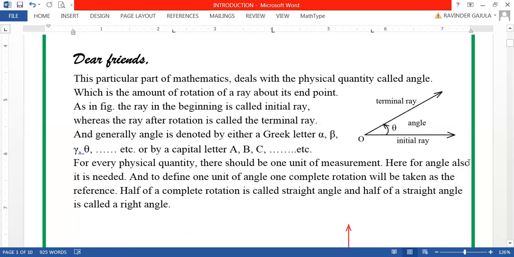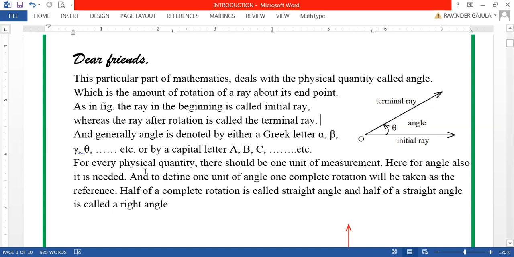Therefore here for an angle also it is needed, and to define one unit of an angle, one complete rotation will be taken as the reference, because for every physical quantity, to define its unit of measurement, one particular amount will be taken as the reference.